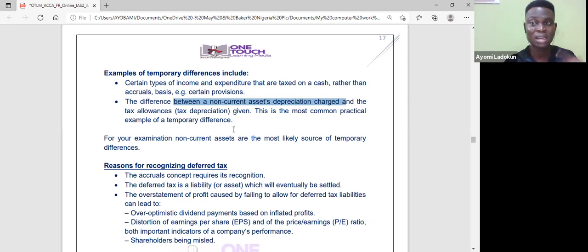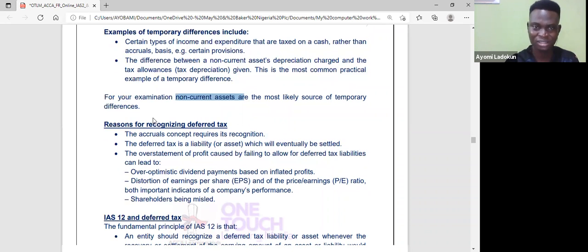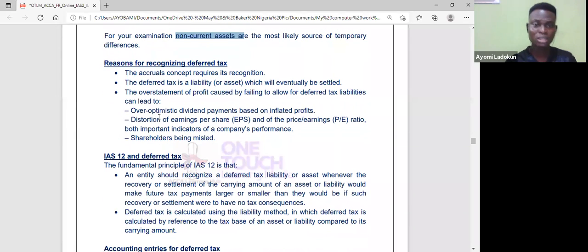Sometimes you can claim capital allowance or tax allowance in the year of purchase, meanwhile depreciation will be spread over the life of that asset. Okay, so that's what gives rise to temporary difference. So in your exam, non-current assets will be the most likely source of temporary difference. Is that okay?